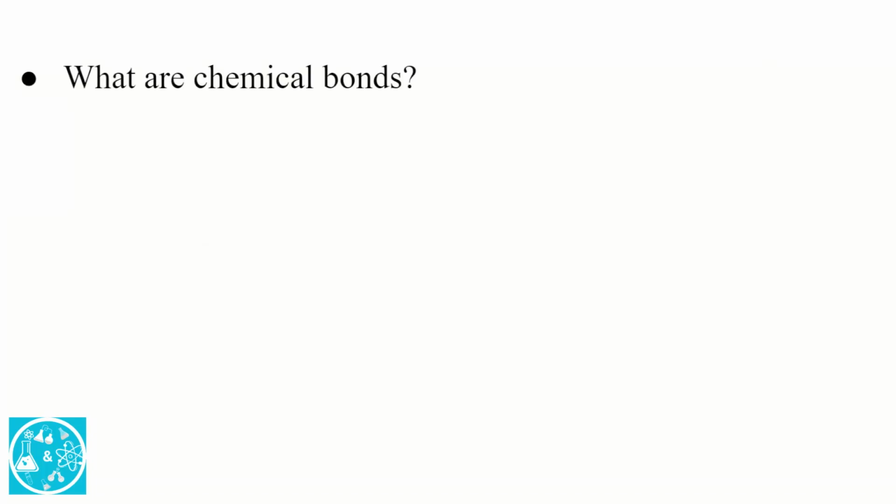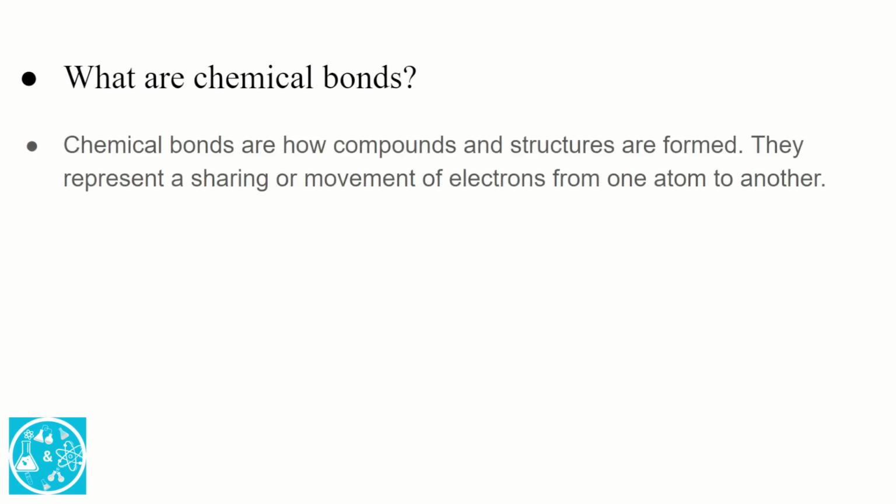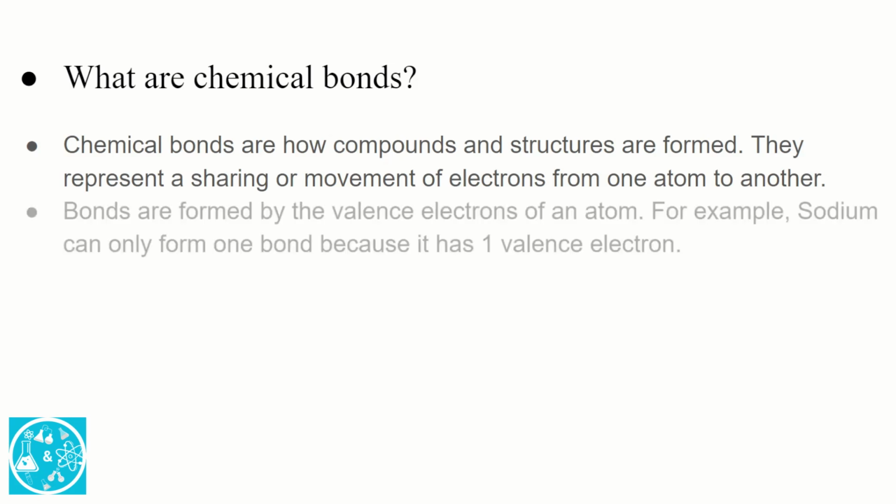So, what are chemical bonds? Well, chemical bonds are how compounds and structures are formed. They represent a sharing or movement of electrons from one atom to another. Bonds are formed by the valence electrons of an atom. For example, sodium can only form one bond because it has one valence electron.